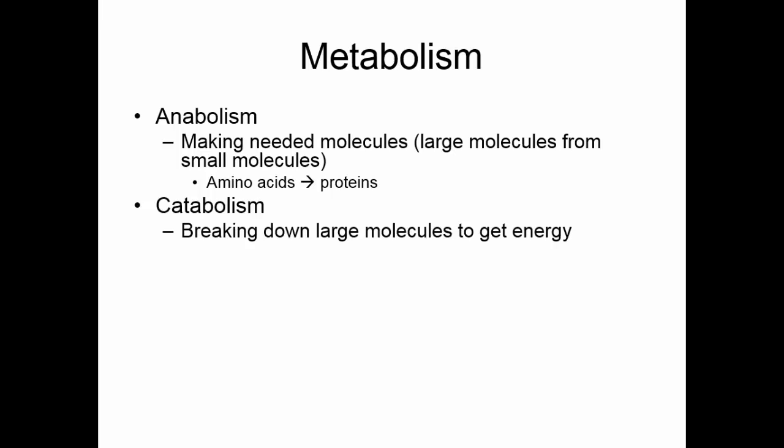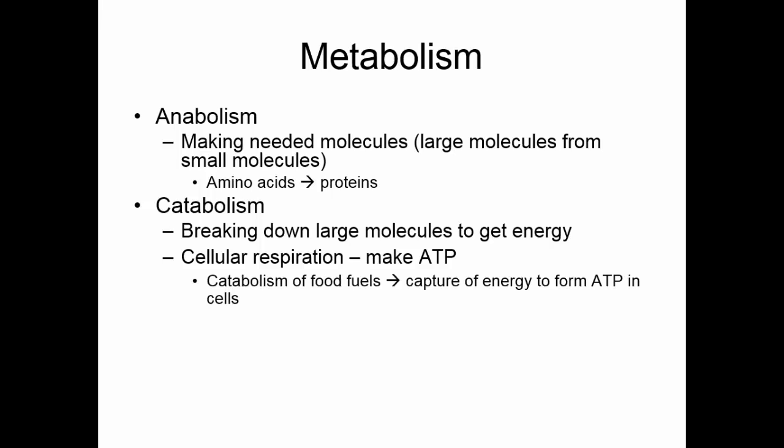energy back out. Cellular respiration is the process of making ATP. We take the catabolism of our food fuels, primarily carbohydrates, but lipids and proteins can also be used, and when we break the bonds, we capture the energy and form ATP in our cells.